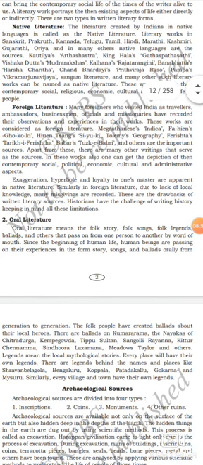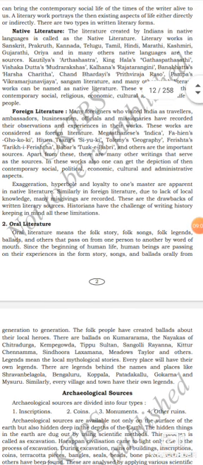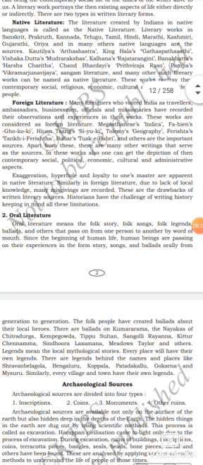Got it, students? In this paragraph, you need to keep in your mind the meaning of native literature and examples of native literature. Let's see now the meaning. The literature created by Indians in native languages is called native literature. Example, Kautilya's Arthashastra, King Hala's Gathasaptashati, Vishakadatta's Mudrarakshasa, Kalhana's Rajatarangini, etc. Among them, any three or four you should keep in your mind.